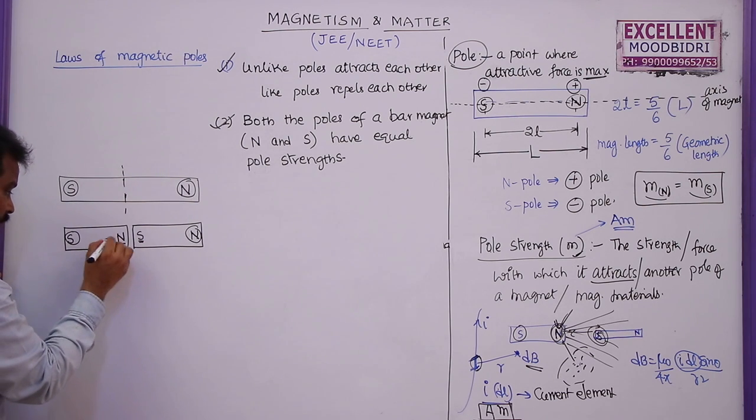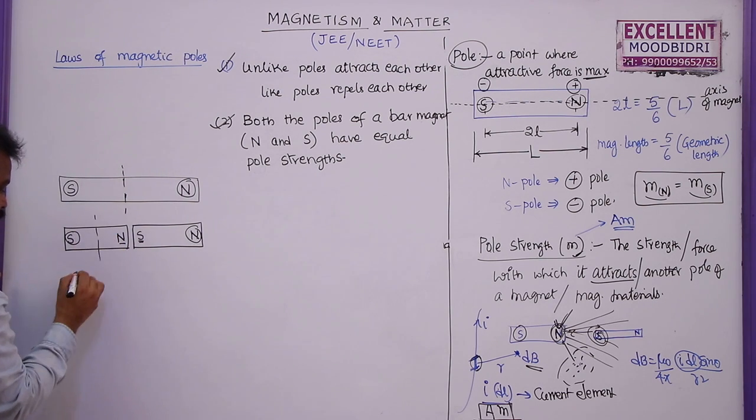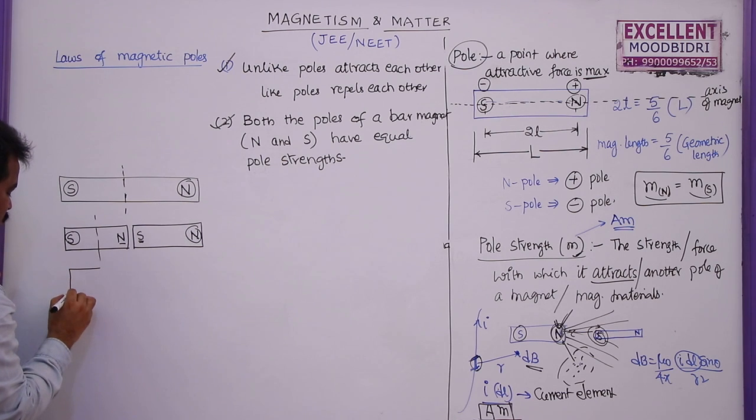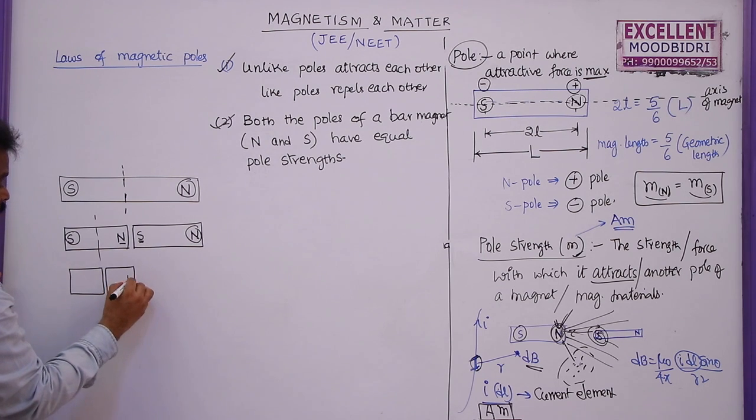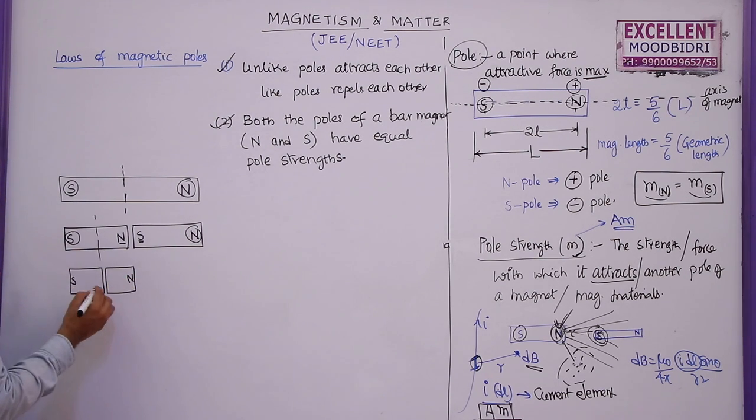Now if you cut this magnet into two more pieces, this will become north pole, this remains as south pole, and this will become south pole and north pole. If you cut this piece once again into a smaller piece, every time it will get north and south poles.